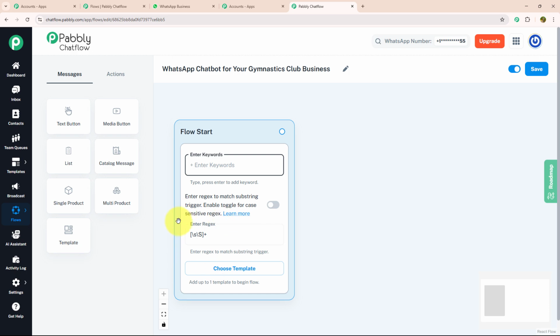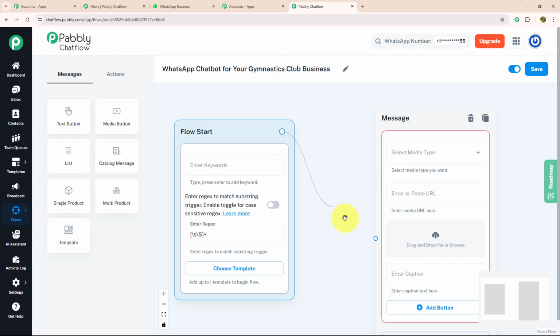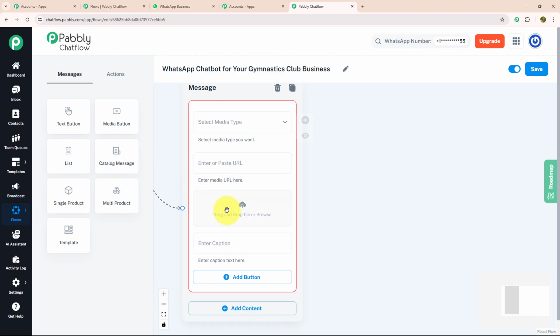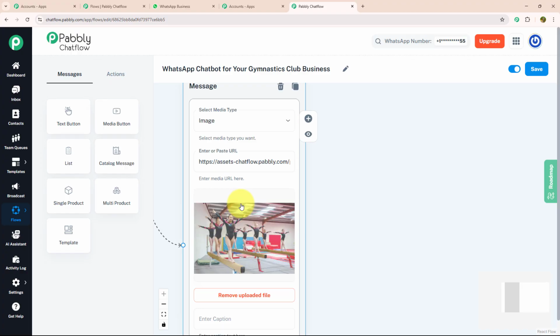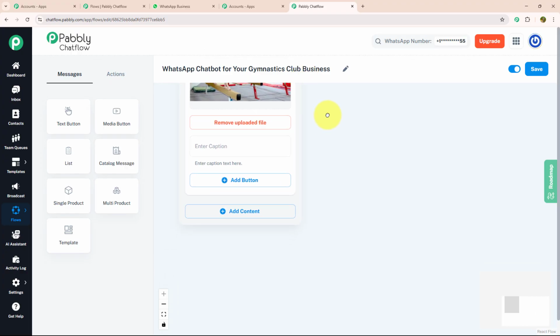Keywords are the trigger messages that your customer will put while initiating a conversation. Today, I'm going to use Regex, which will identify what my customer is trying to say. Now, as soon as my customer enters a message, I want to send them a welcome message with a media. For that, I'm going to drag and drop the media button, connect it with my flow start, and over here I'm going to browse my image. As you can see, my image is uploaded successfully. After that, I'm going to provide a welcome message.